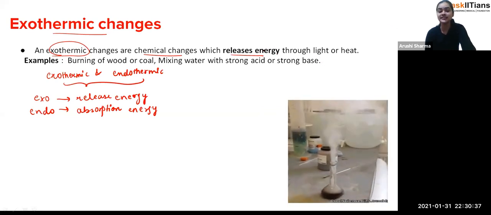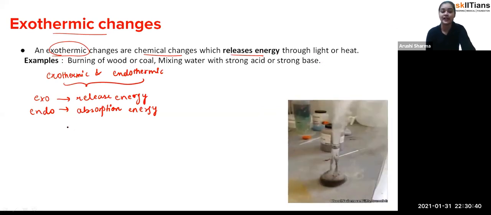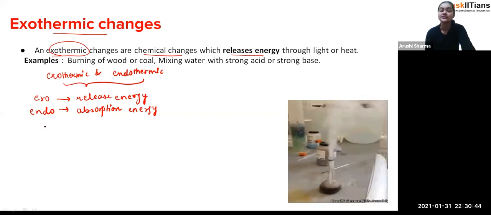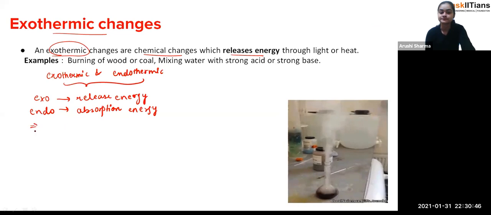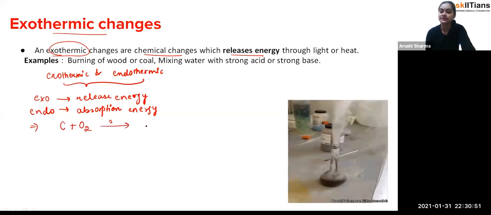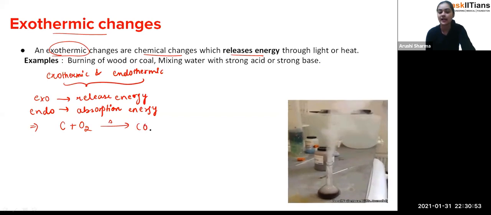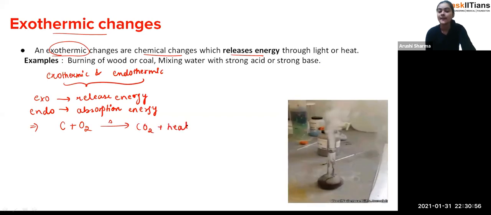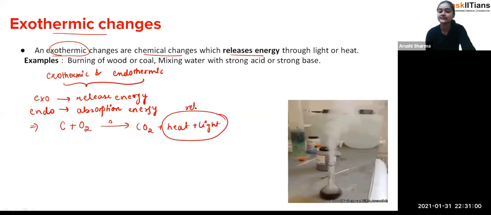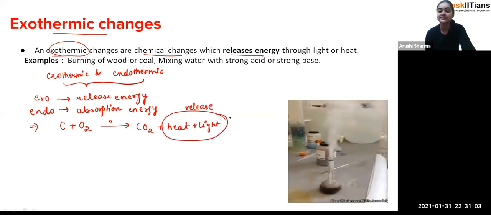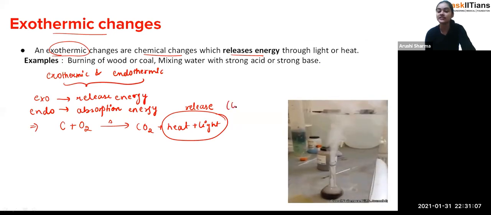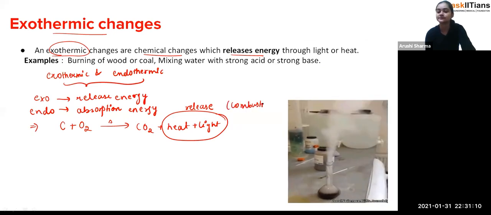For example, burning of wood, which is a combustion reaction. When there is burning of wood, the carbon in the presence of oxygen starts burning, and we get carbon dioxide plus heat plus light. That means heat and light are released, so it's a kind of exothermic change, and it's a combustion reaction.